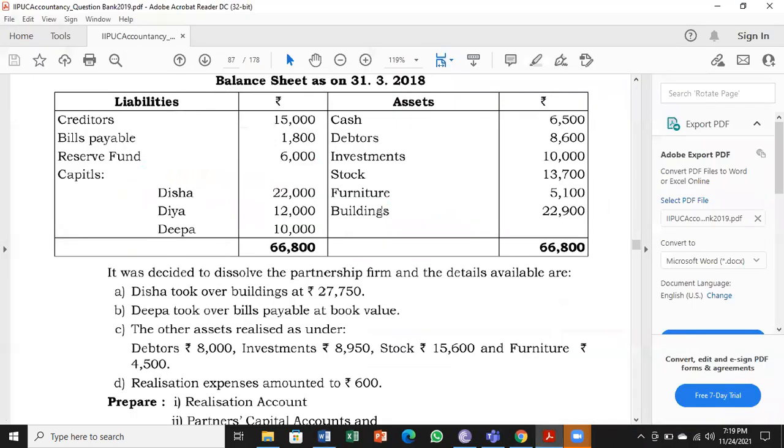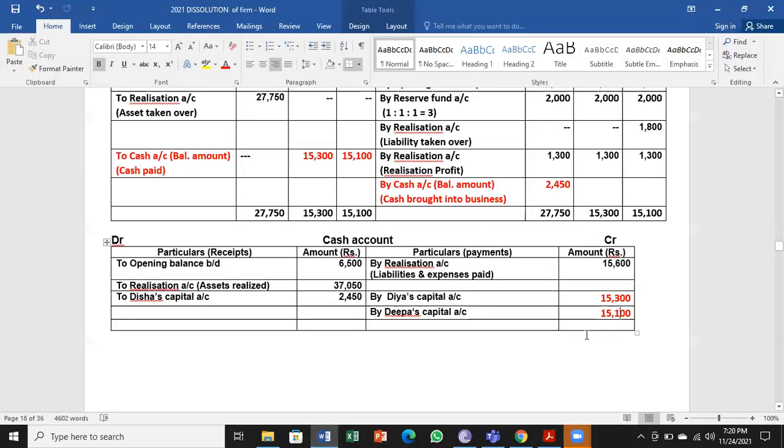If you look at the liabilities side, we don't have any partners' capital or partners' loan, so no need to bother. We only have to total and check whether our entries are right or wrong. That's it.